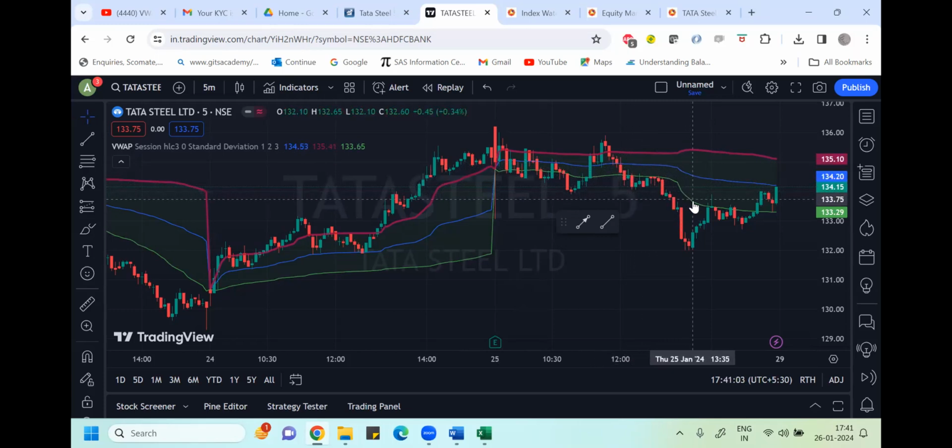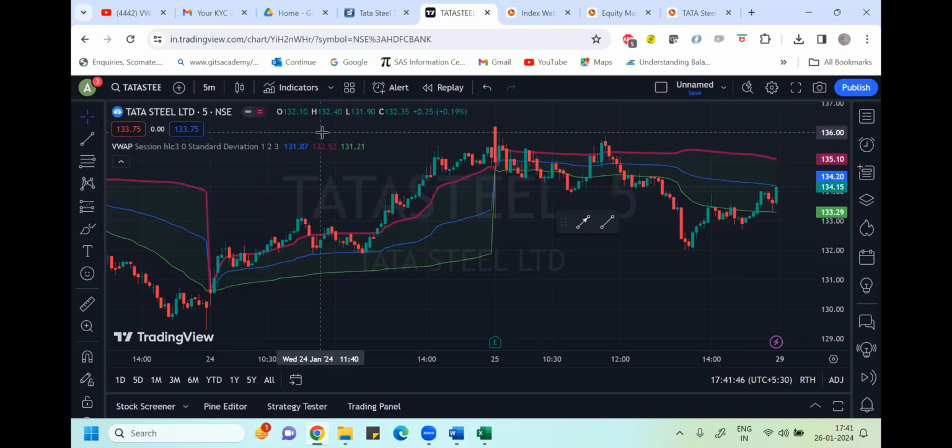Or here, there's a possibility to enter the market. You can enter here. This would be your buying price, and 133.15 can be your stop loss. You can put a target of 134.35, and this will definitely touch within the day. At the end of the day it touched that value, or was very close to it. So like this we can initiate a VWAP trading strategy in the market.